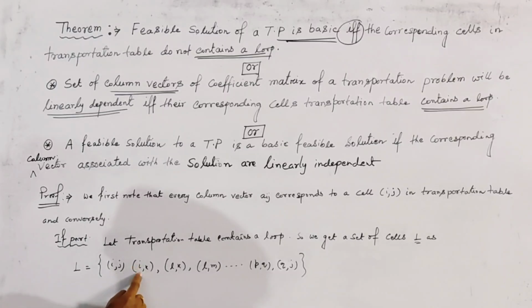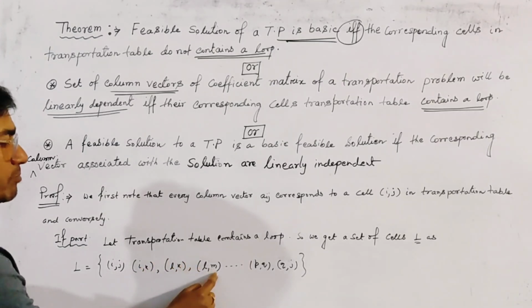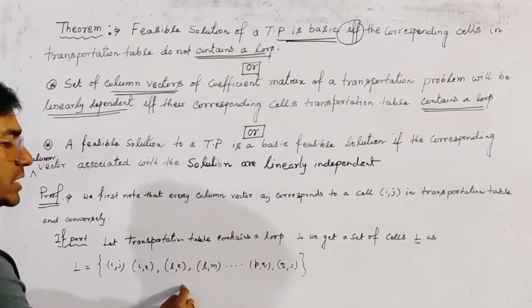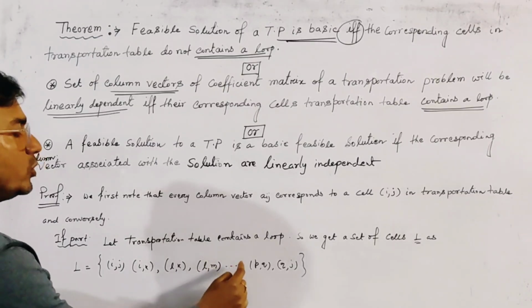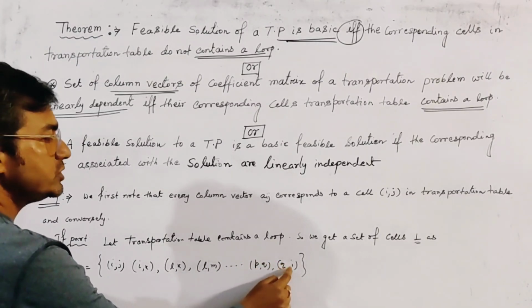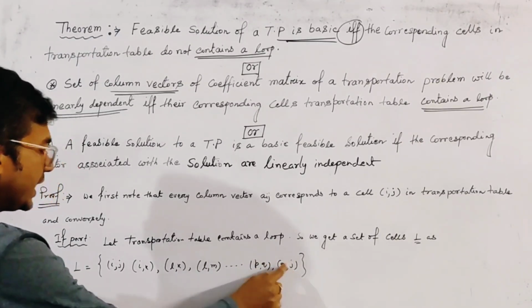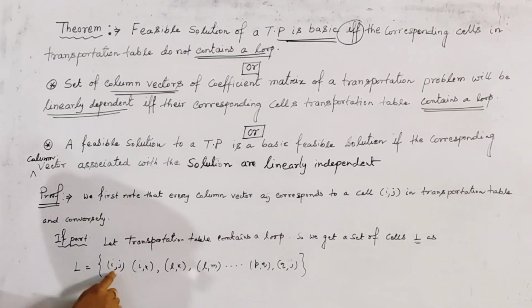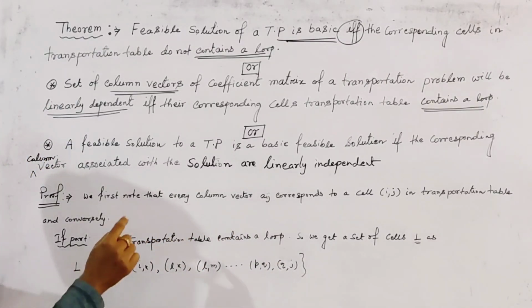Now lk, because these are in the same column. Now lm, because these are in the same row, and so on. We get the last cell qj, because this cell and the first cell are in the same column.